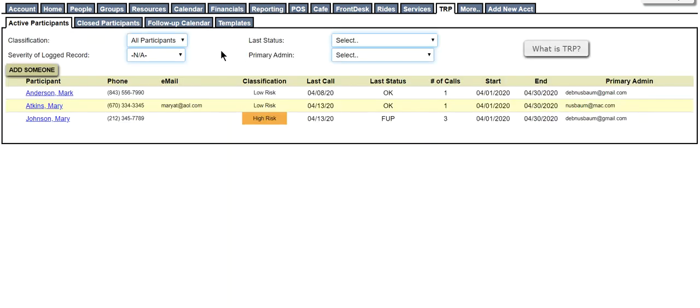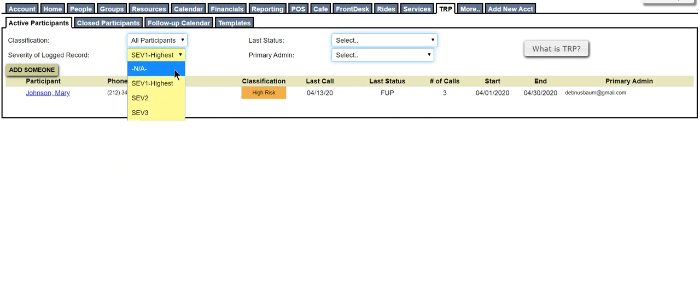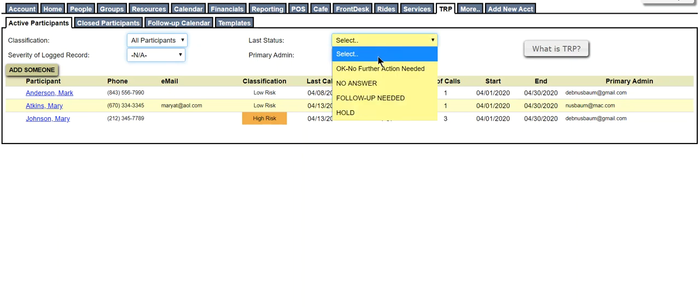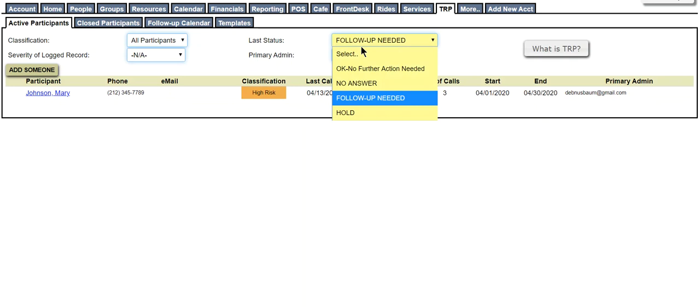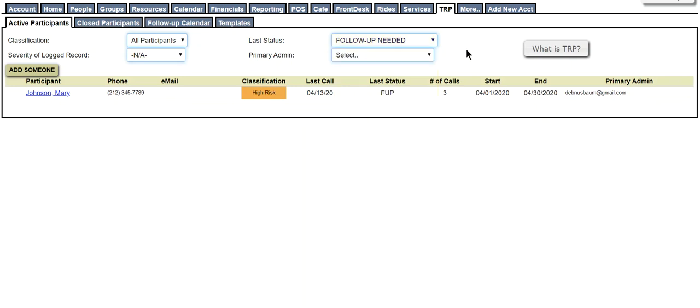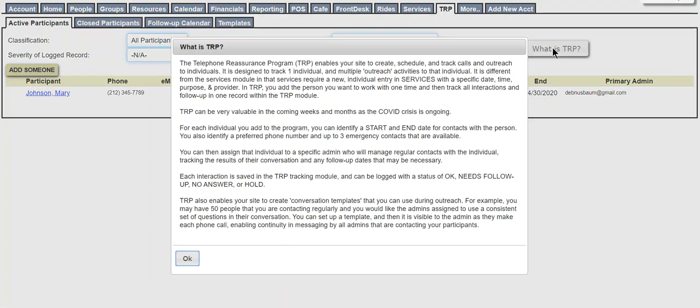Back home on the TRP tab, you can filter your list. You can filter by those with high severity issues. You can filter it by last status, so if you're looking for all the ones where follow-up is needed. So you have the ability to zero in on particular action areas. Finally, for a quick description of what the Telephone Reassurance Program is, again, you can click on the What is TRP tab, and the description is there for you.